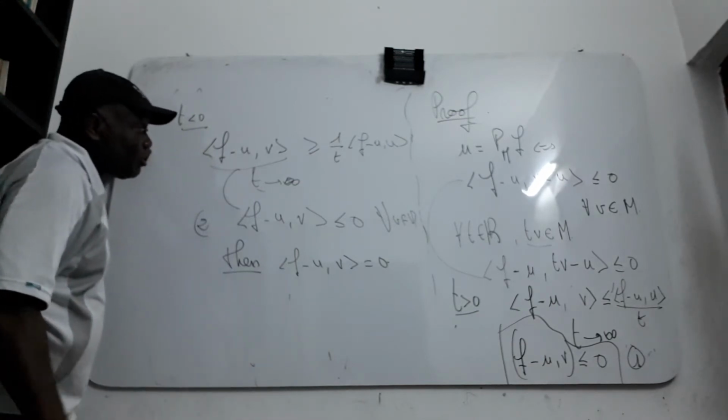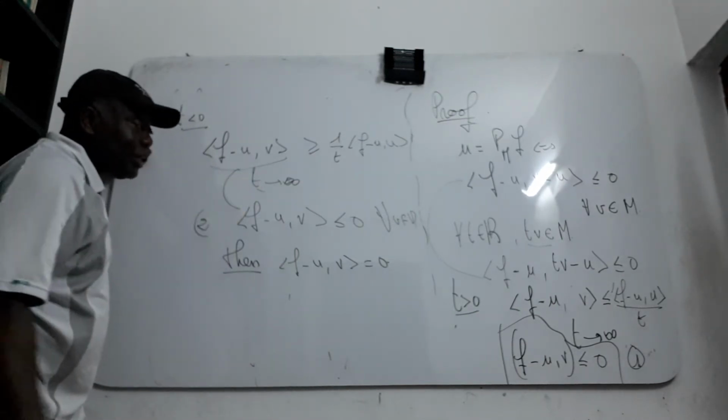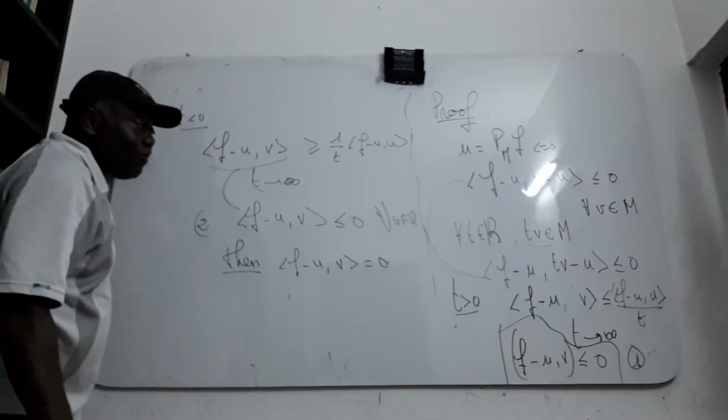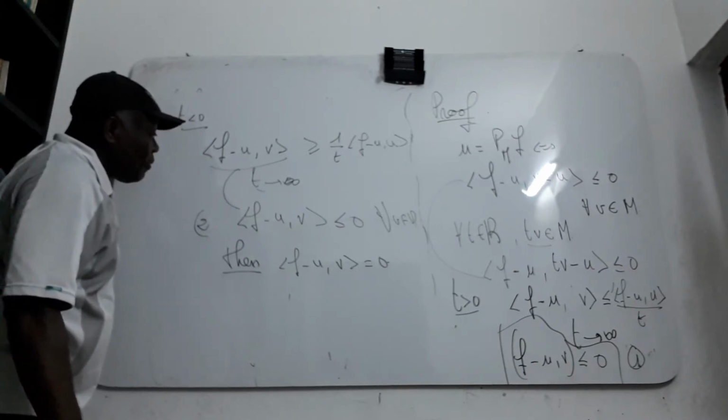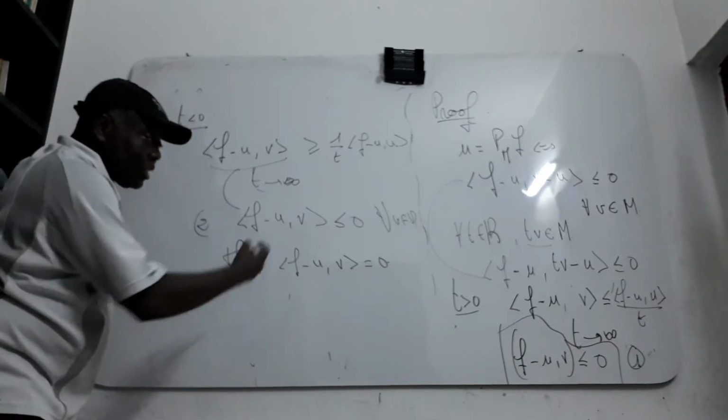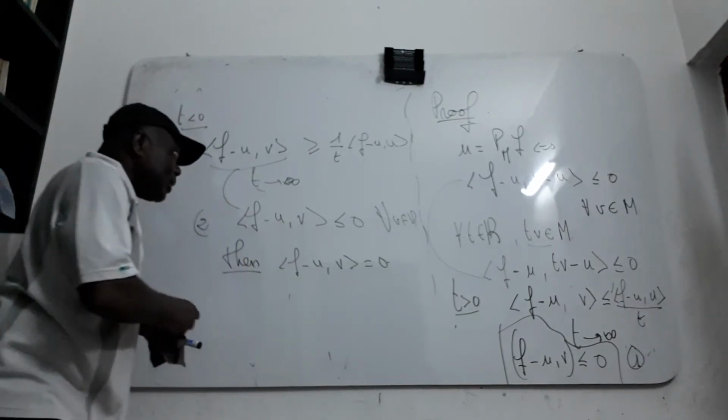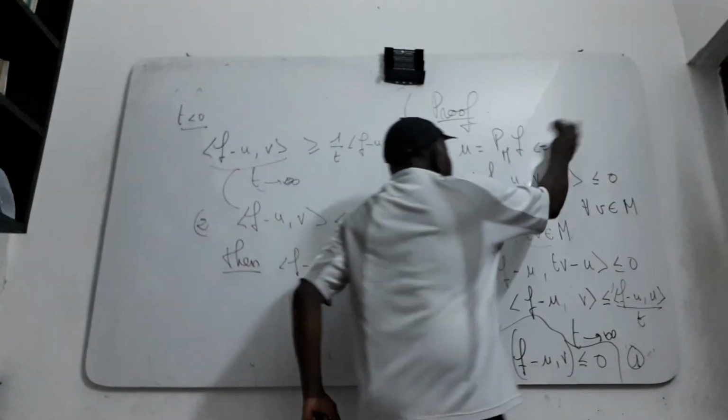So it is very simple: in the case where M is a vector subspace, you have this equality.